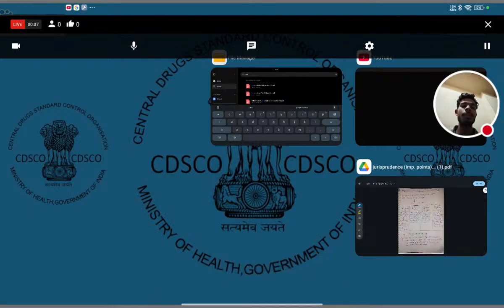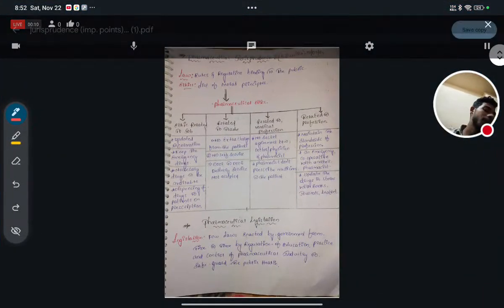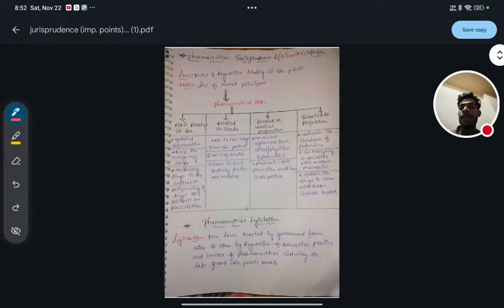Medicine and Toilet Preparation Act. Now in this lecture we will complete that, the Medical Termination of Pregnancy Act 1971. In this lecture we will complete that medical termination of pregnancy.